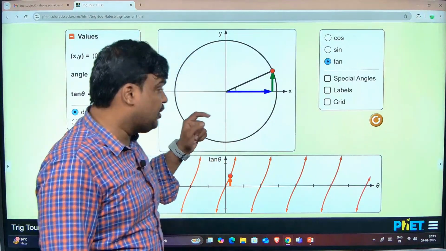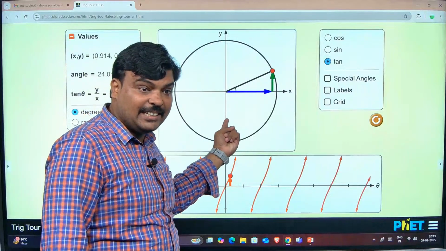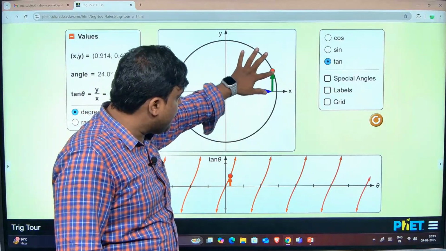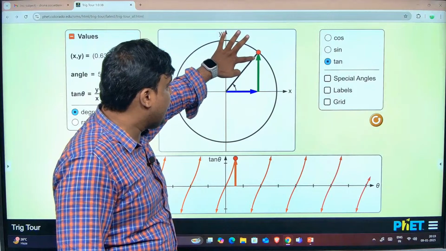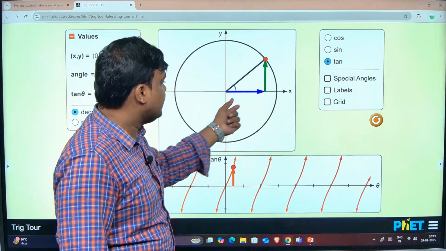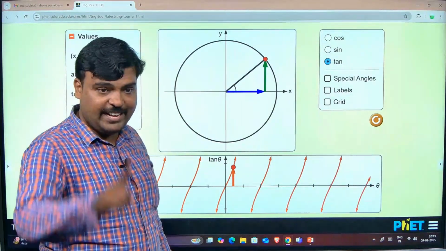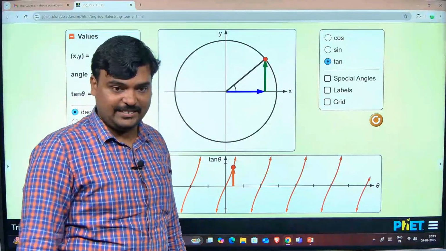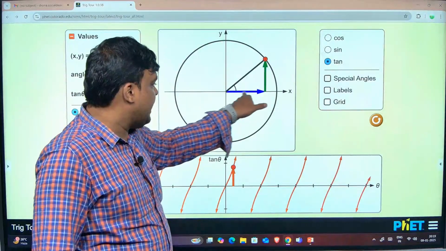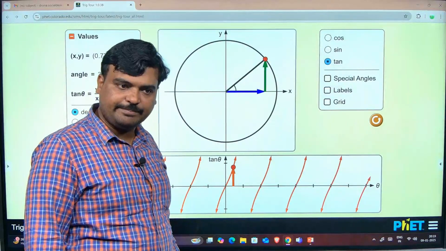Ratio of these two, that is this green one by blue one. When it is in exactly the middle, the length of this and the length of this will be the same, where it will reach 1. That is tan 45. When it is at 45, the length of this and the length of this will be the same.